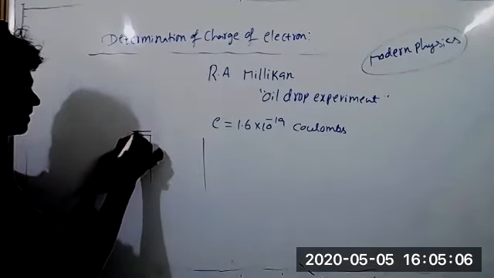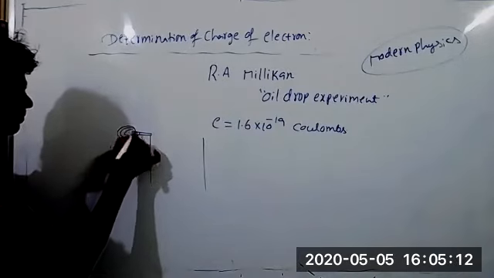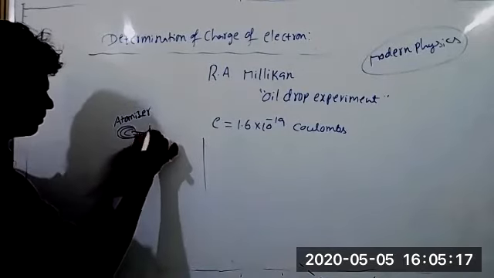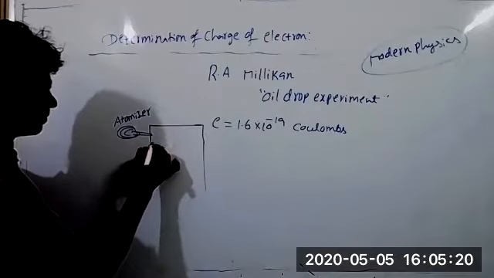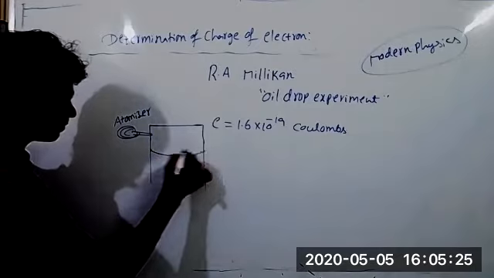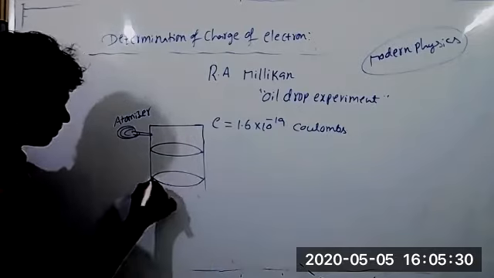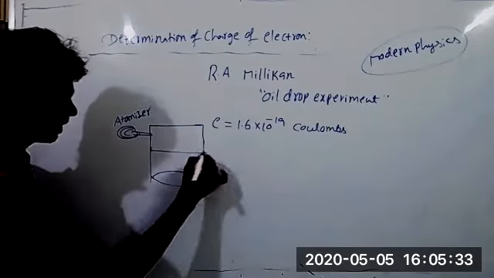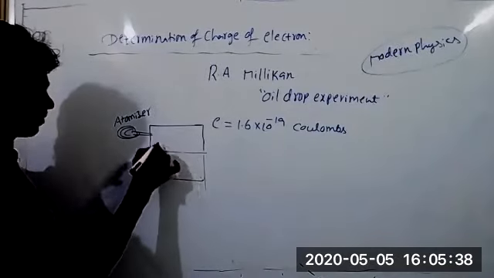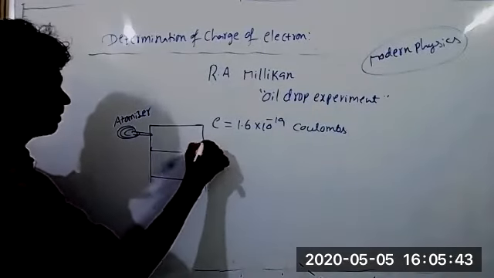Here one instrument, an atomizer, is used. We maintain two plates, one is the anode plate, one is the cathode plate. I will draw only lines, no confusion. We have a hole, keeping a telescope.